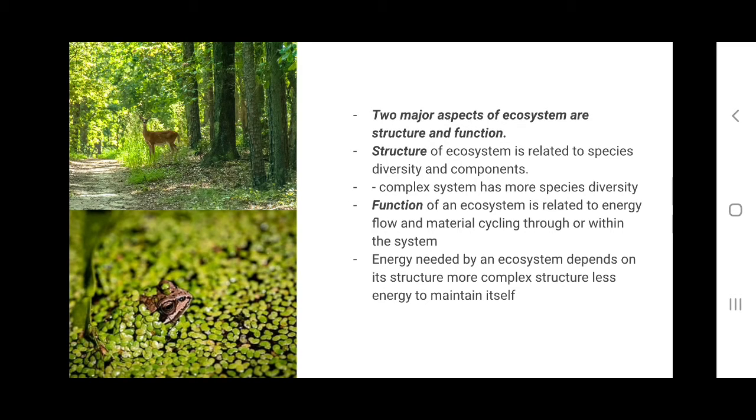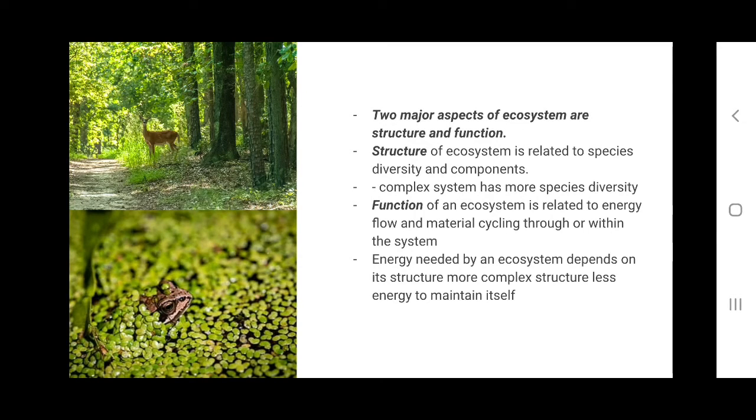So, the two main aspects of ecosystem are structure and function. In structure, we are dealing with the different biotic and abiotic components of an ecosystem. And in function, we are dealing with the roles or the energy flow which is taking place within an ecosystem, and the material or nutrient cycle which is taking place in an ecosystem.